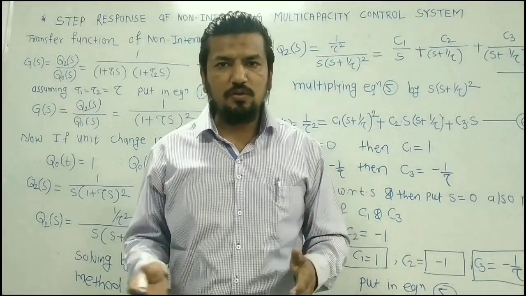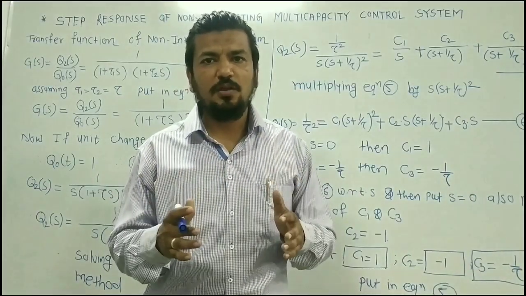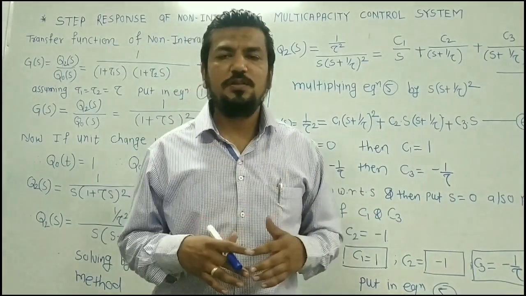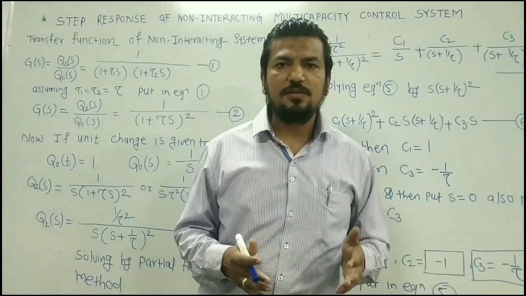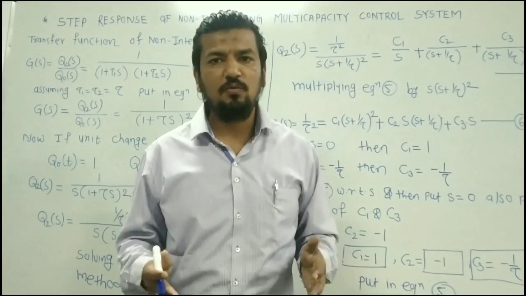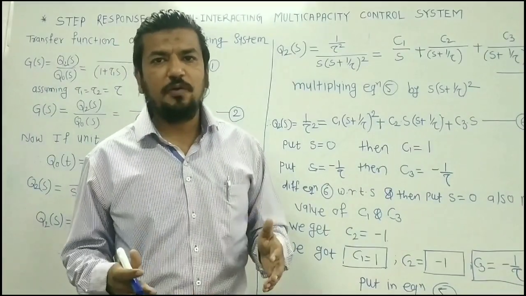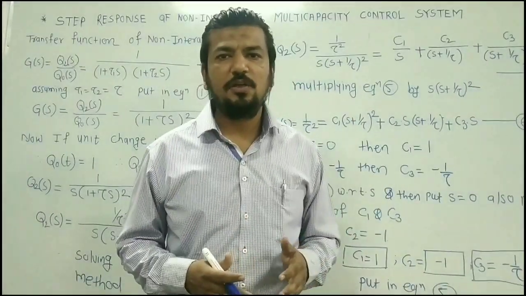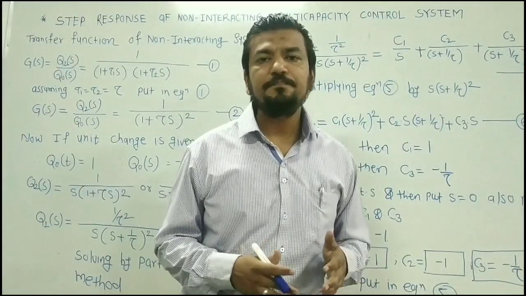And when I give this step forcing function to my two non-interacting first order multi-capacity control system, what response equation will I get? We know that for a single first order system, the step response equation is m into 1 minus e to the power minus t by tau. So what equation comes when I give the step forcing function to the non-interacting multi-capacity control system? That derivation we have to see today.